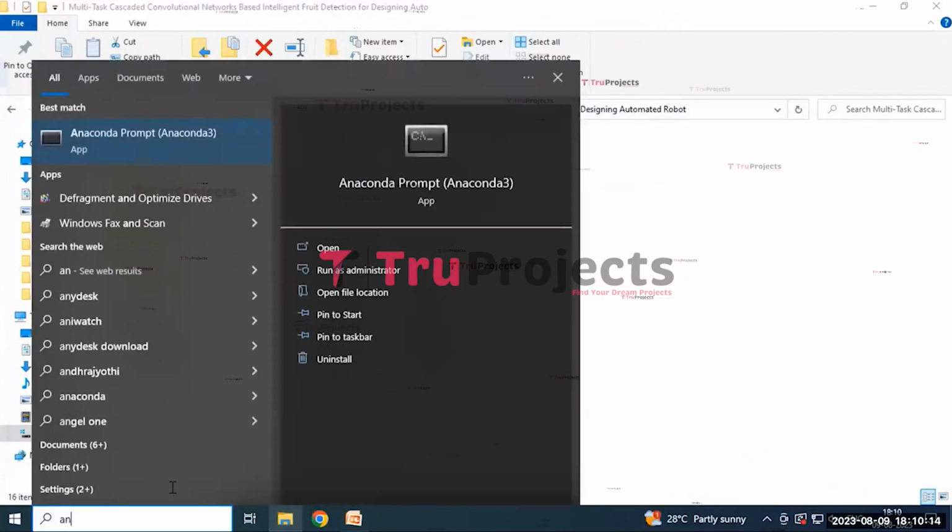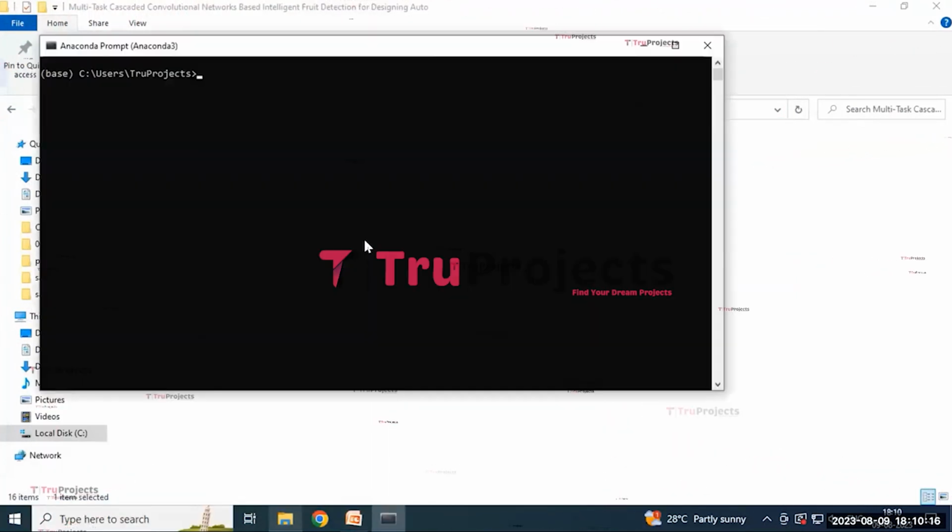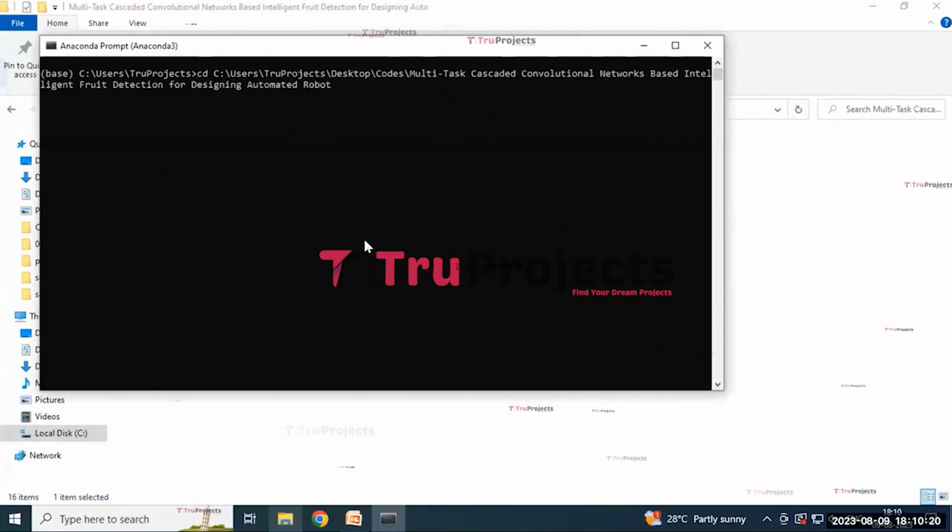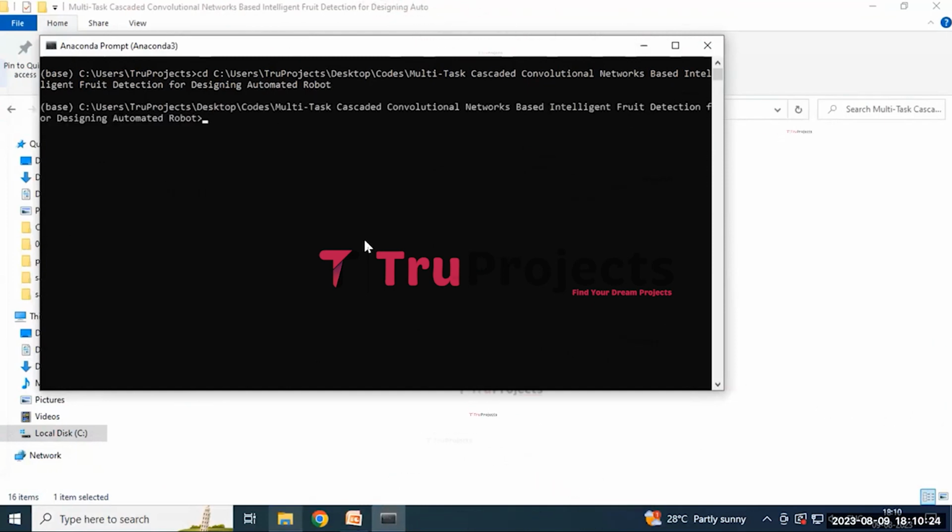And for execution of the project, first we need to copy this code folder path and then open the Anaconda prompt. Here we need to write the command cd space and paste this code folder path. By this it will change the current directory to the code folder path. And then click on the enter button. After this we need to write the command python space app.py. By using this command it will execute the Python script and perform a runtime check for any syntax errors or logical issues. And then click on the enter button.